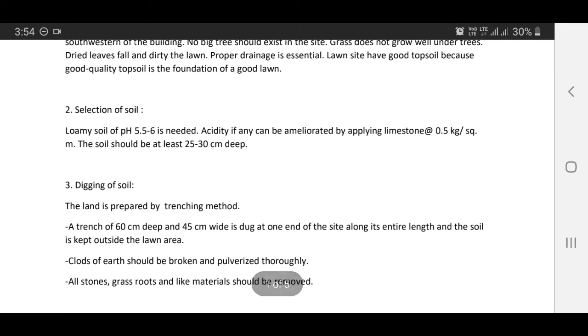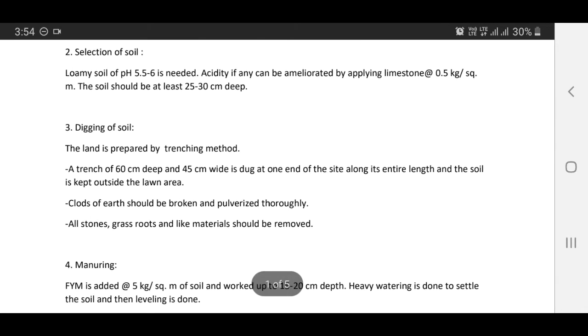Digging of soil. The land is prepared by trenching method. A trench of 60 centimeter deep and 45 centimeter wide is dug at one end of the site along its entire length, and the soil is kept outside the lawn area. Clods of earth should be broken and pulverized thoroughly. All stones, grass roots, and like materials should be removed.